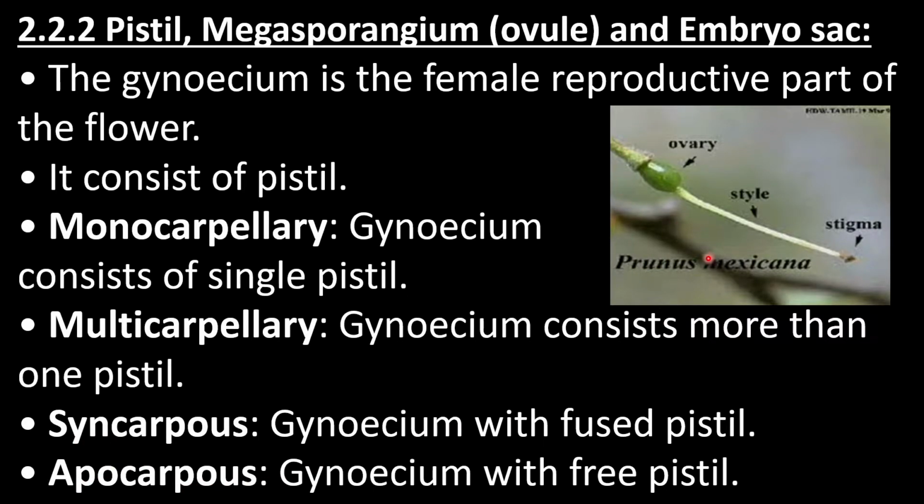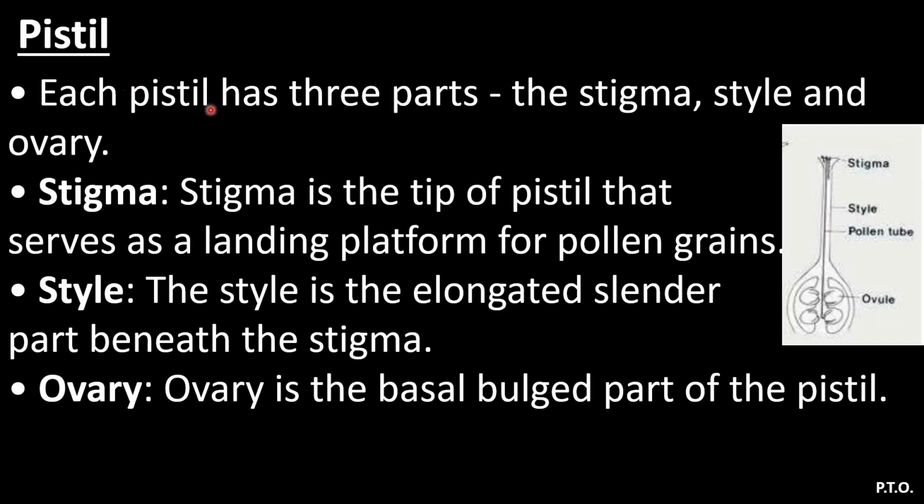So here you will find the parts of a pistil, that is, it mainly consists of the stigma, style and ovary. These are the female reproductive parts of a flower. Each pistil has three parts: stigma, style and ovary. Stigma is the tip of the pistil that serves as a landing platform for pollen grains. Second, style.